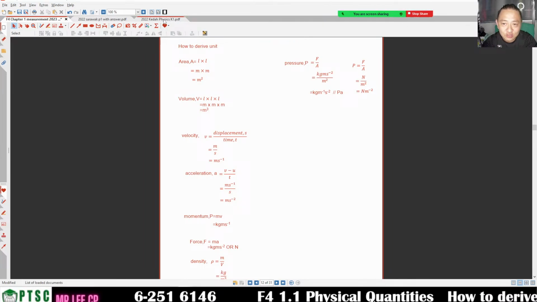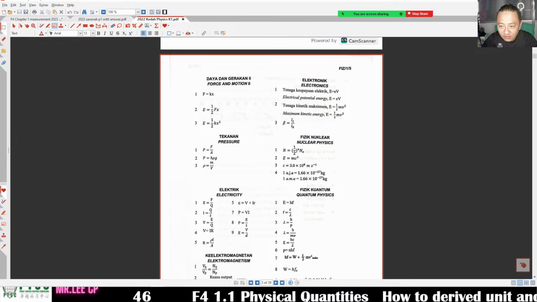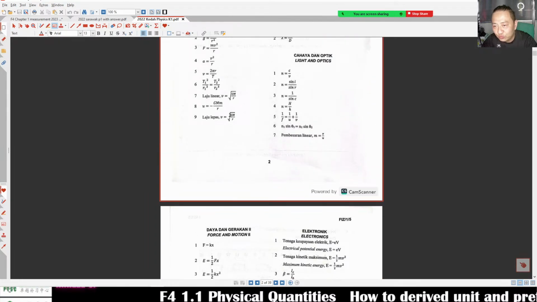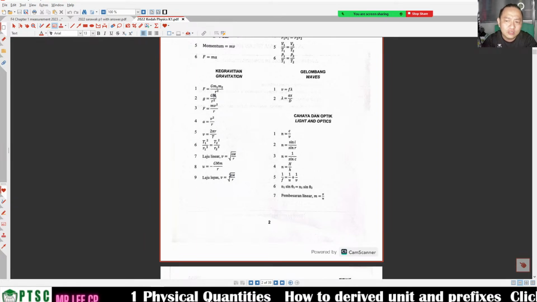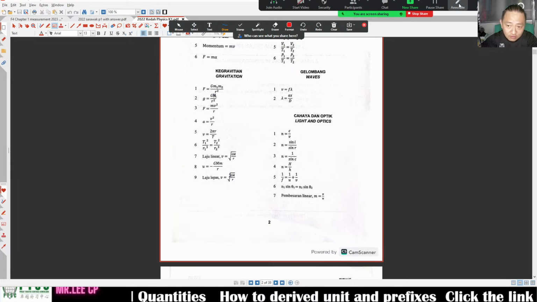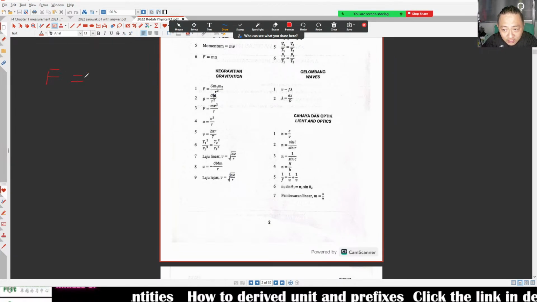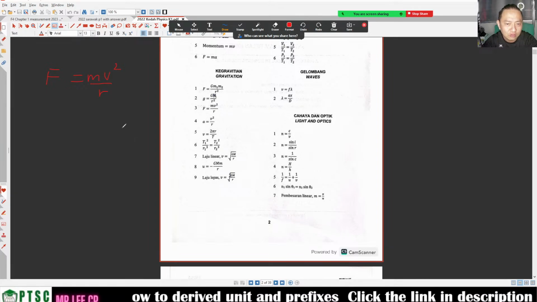So we can try to find other units. Now even if I take one like, ayo, teacher, this one so hard, I don't want to give you right now, but I show you how it is. Force is equal to m times v squared over r. Ayo, susah, right?